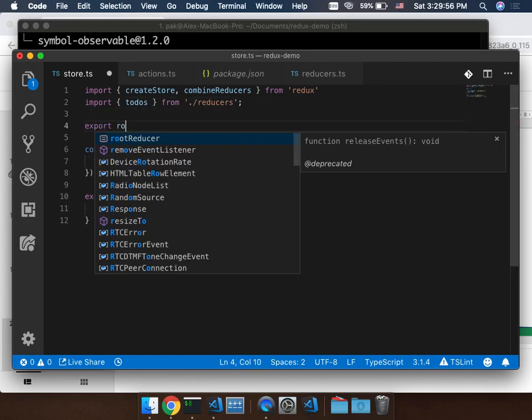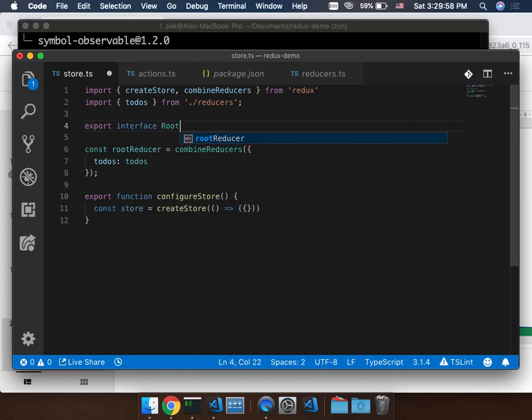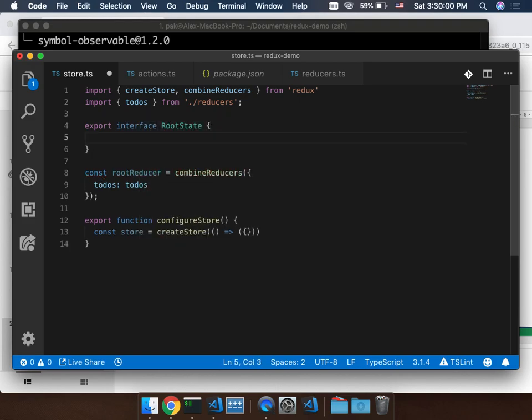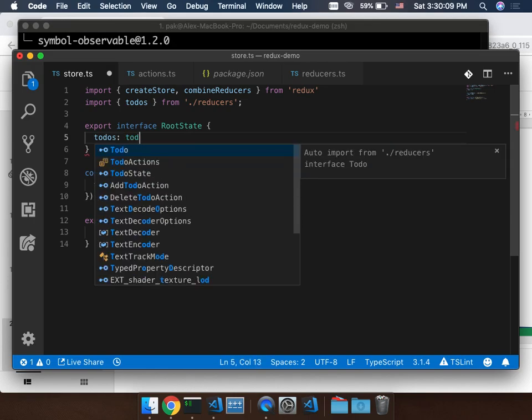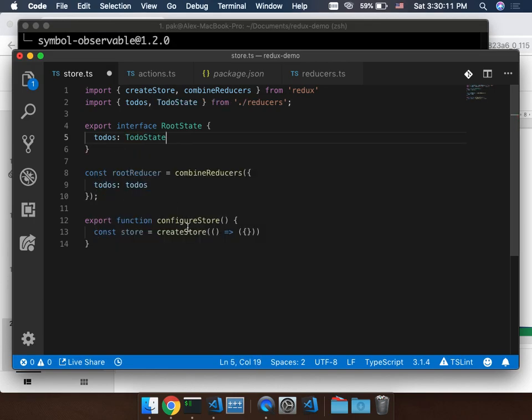It's a good way that you also define the root state. So the root state, because of the combine reducer here, if I define it this way, there will be a to-dos key here. So it's to-dos. It looks like the to-do state. And then I'm done. Just pass the root reducer.